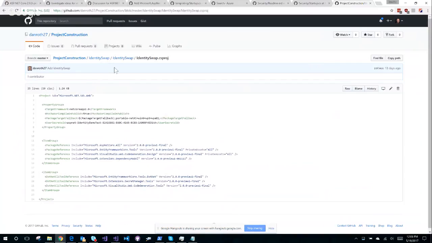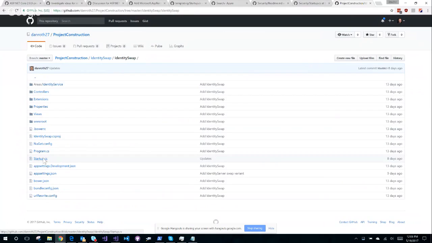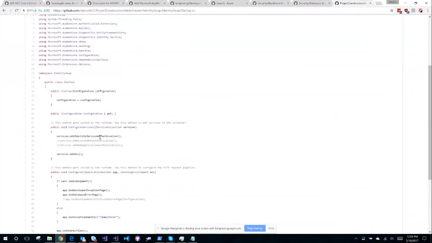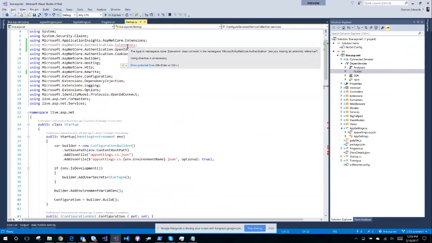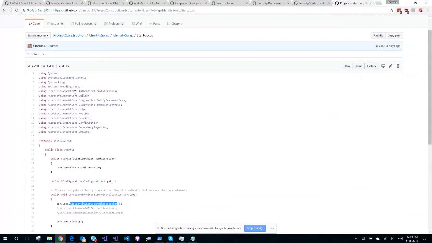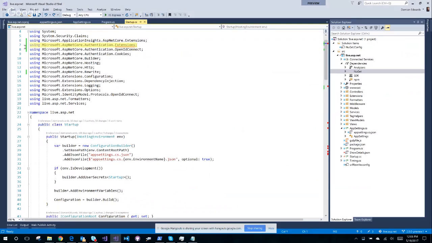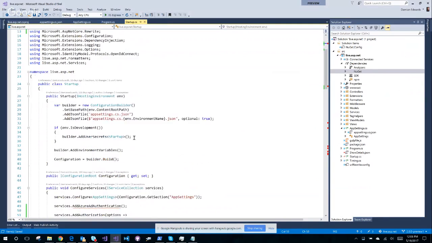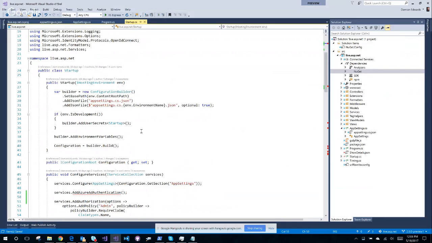What was he doing in his startup class? Seriously, where are these coming from? Added any service authentication? I would think, oh, there you go. Well, that's interesting. ASP.NET Core authentication.extensions. What is bringing that in? Doesn't exist. Well, that'll be why I don't have any extension methods. Question now is why?